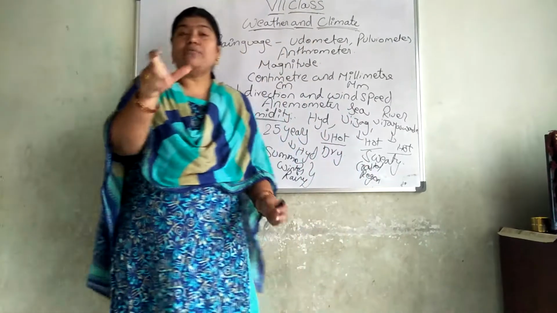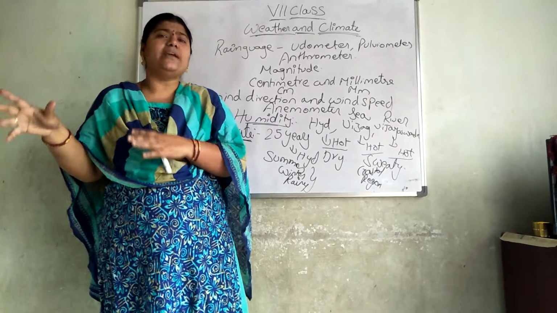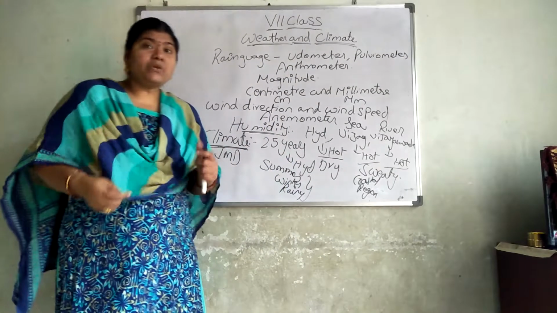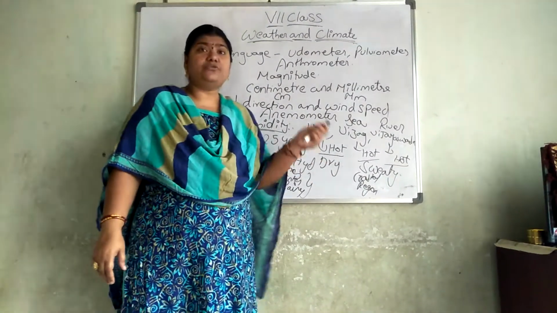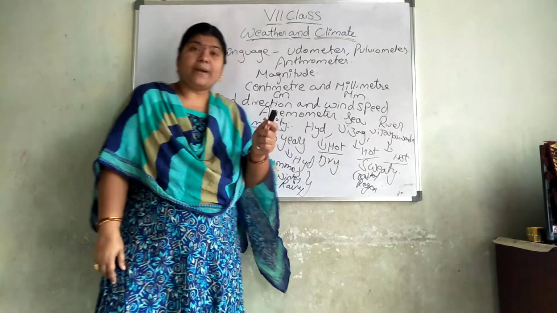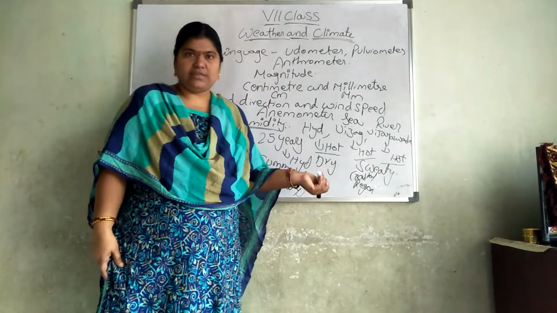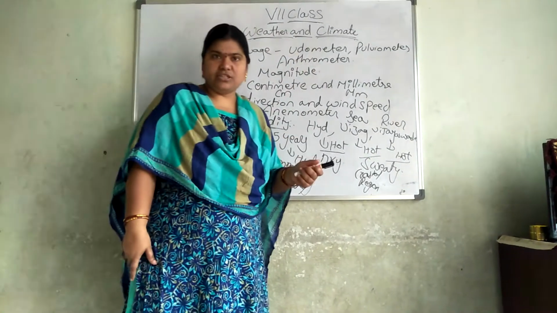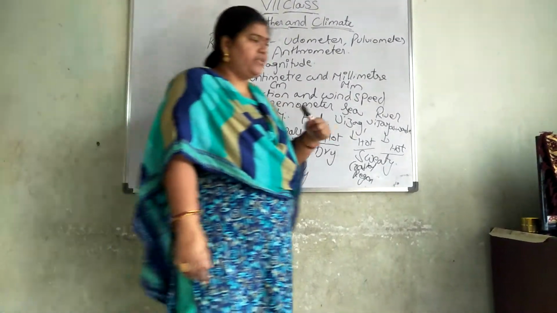In the month of June, what are the climatic conditions of Rajasthan? It is very hot. For how many years do they observe? What is climatic condition? If we can give the 25 years report of a particular place, it is called its climatic conditions. Did you understand what is climate? Humidity, climate, weather report, weather forecast.